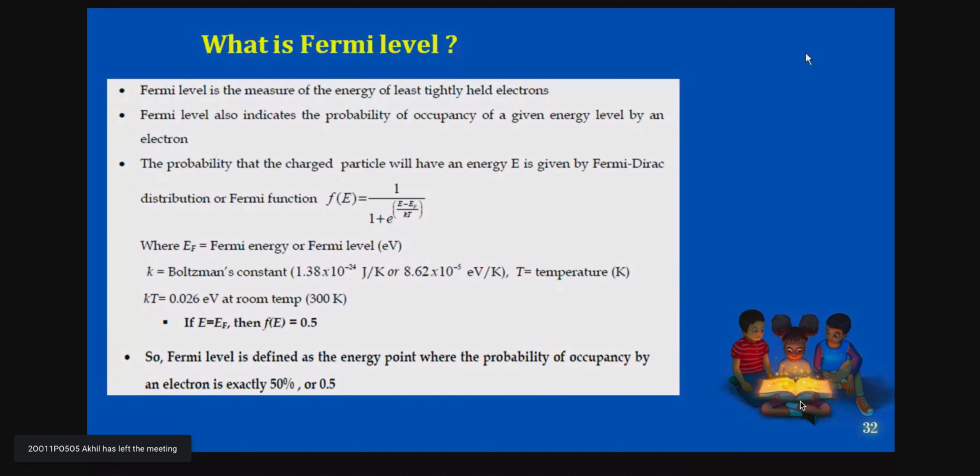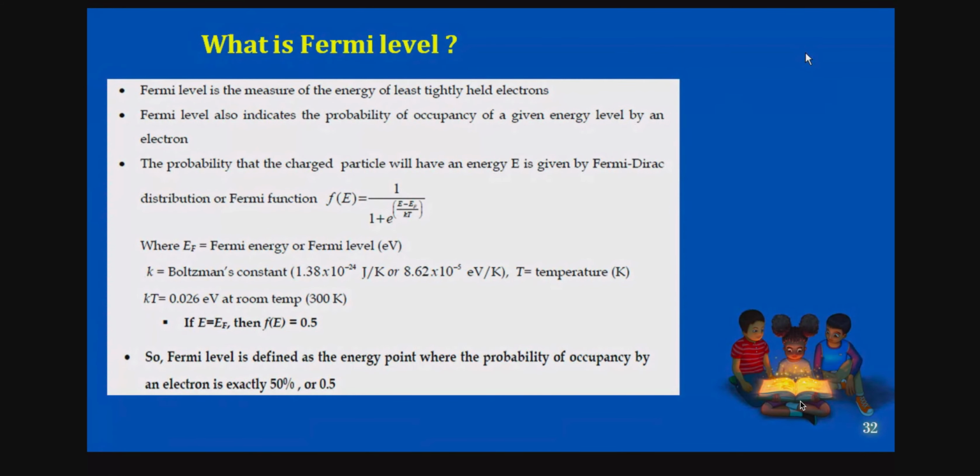You can have the slide. What is Fermi level? In one word, you can say it is the measure of energy of least tightly held electrons, which indicates the probability of occupancy of a given energy level by an electron. Yesterday you saw the position and formula for that. So the probability of occupancy of a given energy level by an electron is nothing but the Fermi level.